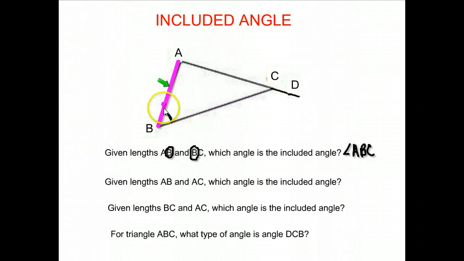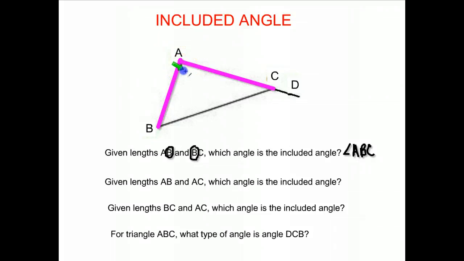Okay, go ahead and clear this out and we'll take a look at the next one. On the next one we are looking for the included angle for AB and AC. So again, we go on the picture. Where's AB? Right there. Where's AC? Right here from A to C. What angle is created by them?